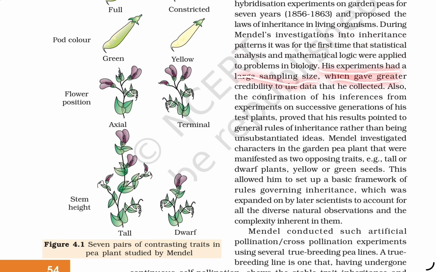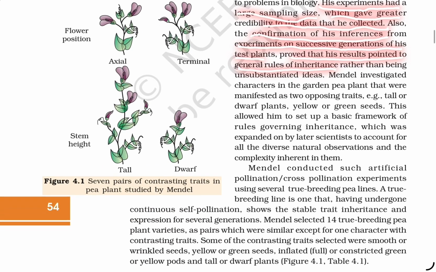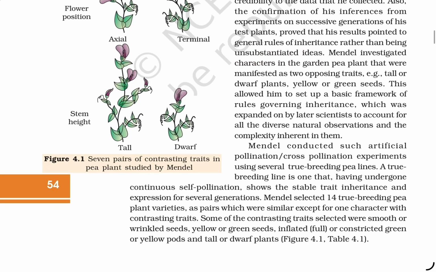His experiment had a large sampling size, which gave great credibility to the data that he collected. Also, confirmation of his inferences from experiments on successive generations of his test plants showed that these results pointed to a general rule of inheritance rather than being a substantiated idea.